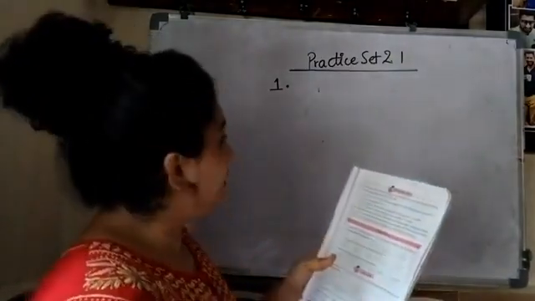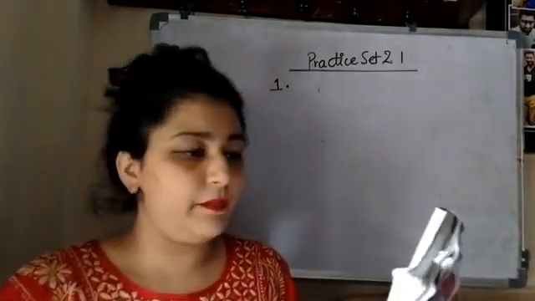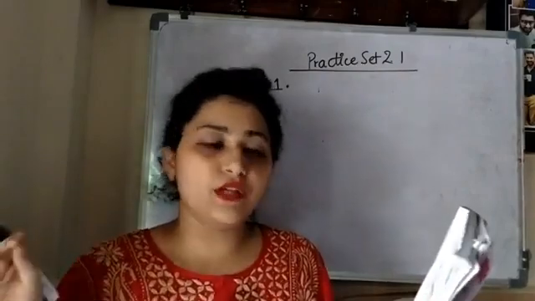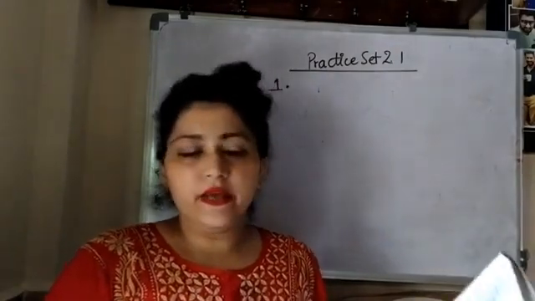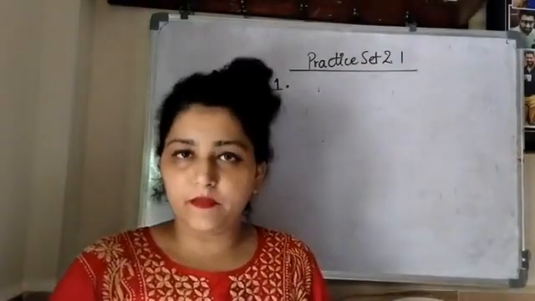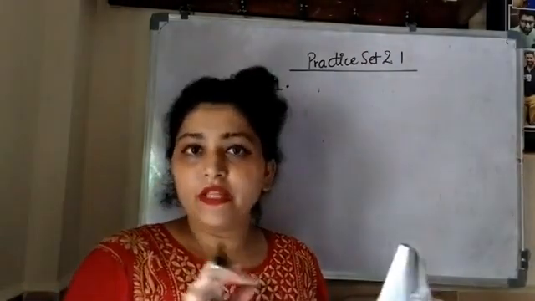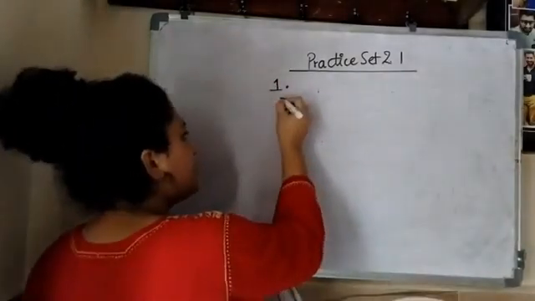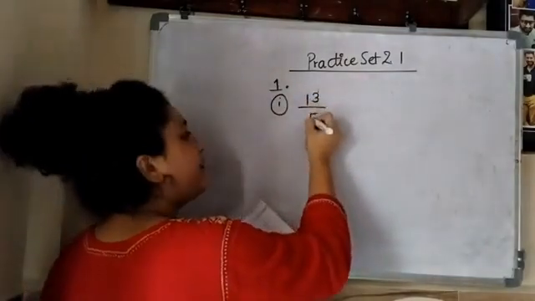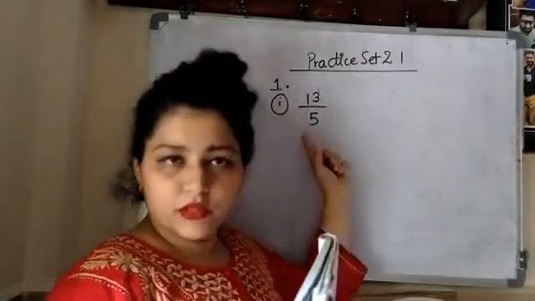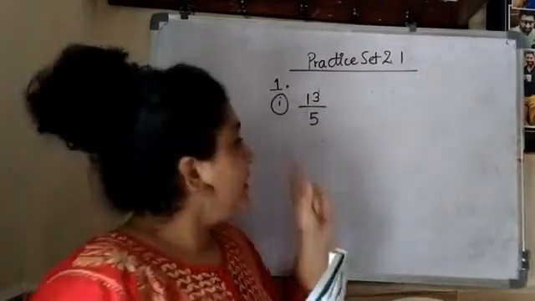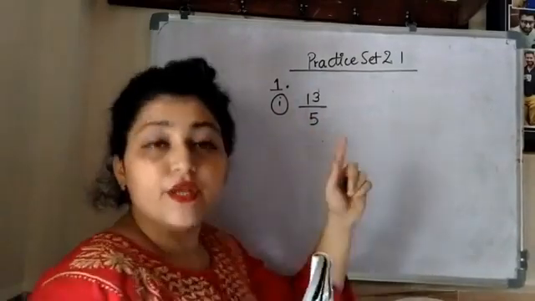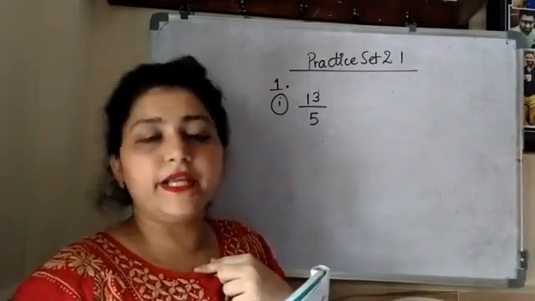Now the very first question in the 2.1 practice set is: classify the decimal form of the given rational numbers into terminating and non-terminating recurring type. So what we have to do here is classify the decimal form. The first question is 13 upon 5. This number is a rational number, but it is not in decimal form. This is in fraction form. We will first convert it into decimal.